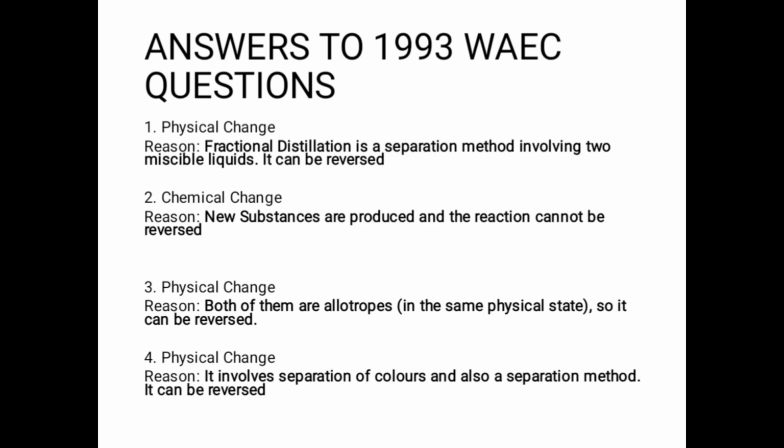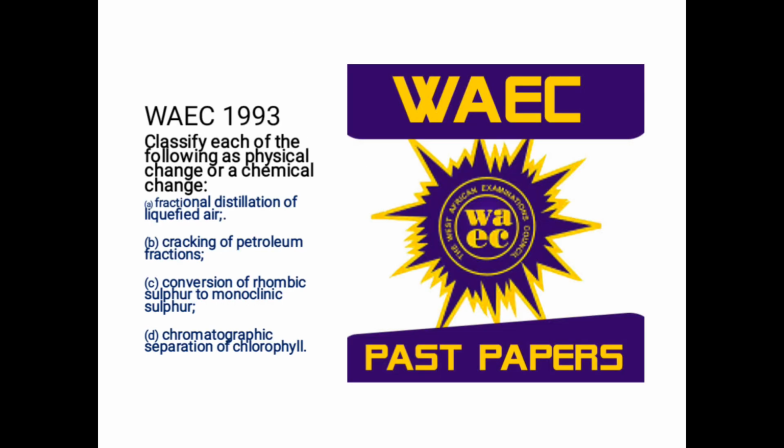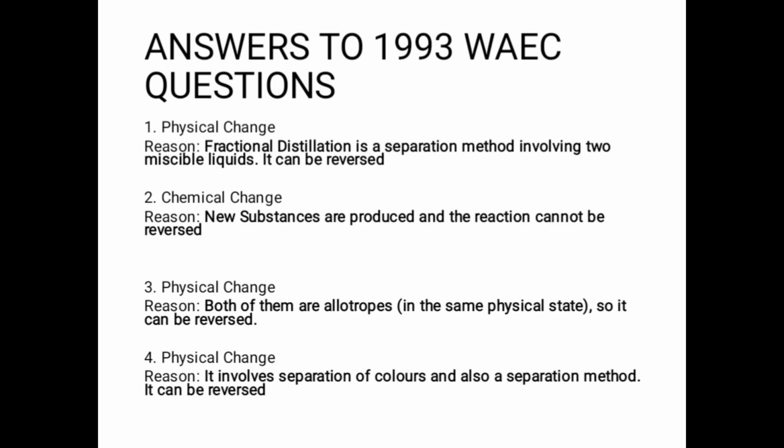And then number three, we look at the conversion of rhombic sulfur to monoclinic sulfur. Both rhombic and monoclinic sulfur are allotropes, and one of the properties of allotropes is that they are elements in the same physical state. So since they are in the same physical state, it's a physical change because it will be easily reversed.